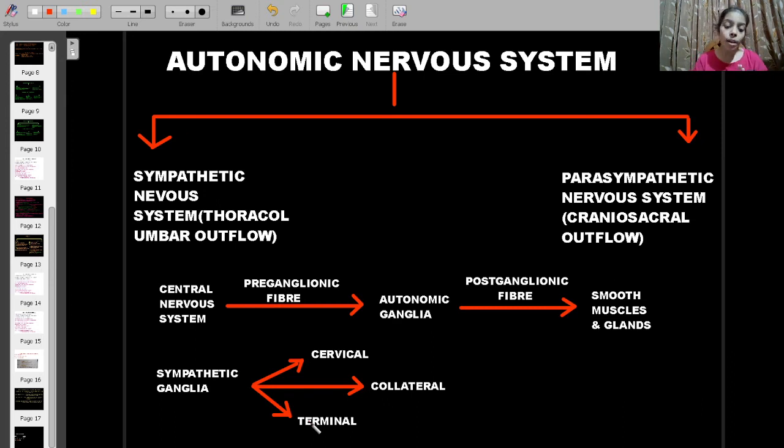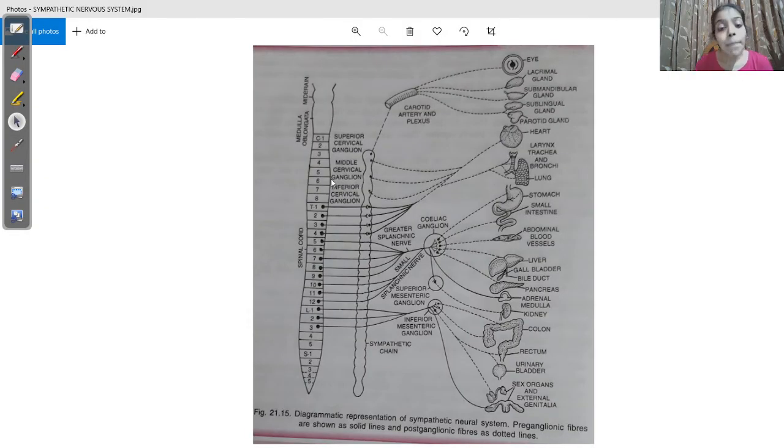Now, if I go back to the picture, the length of the preganglionic nerve fibers of the sympathetic system is short in comparison to the postganglionic nerve fibers. See, the postganglionic nerve fibers are longer. They are covering longer distances.